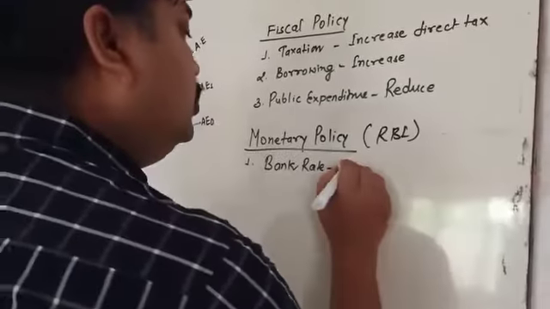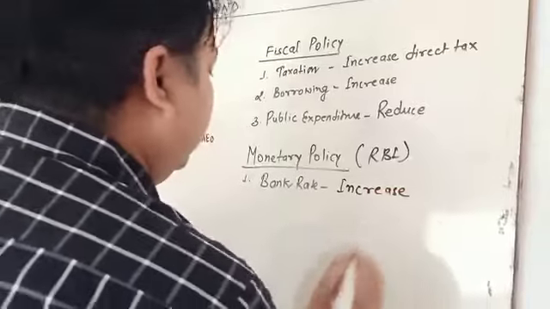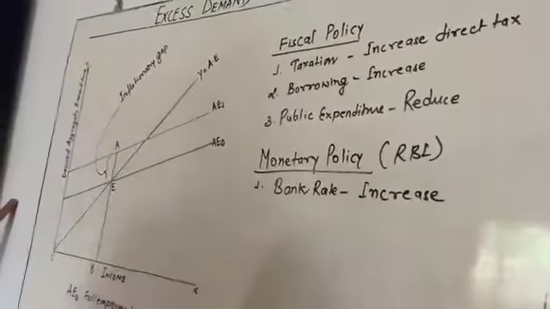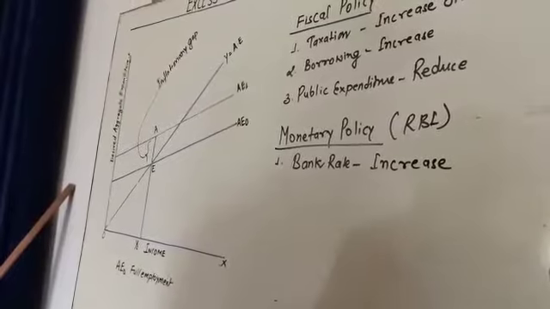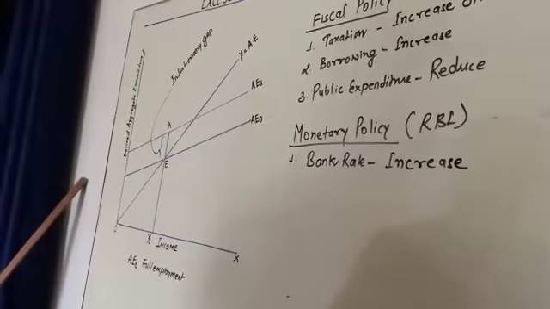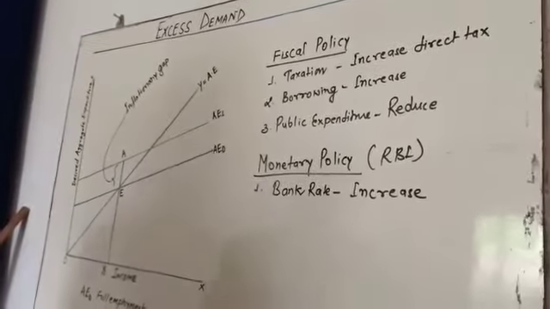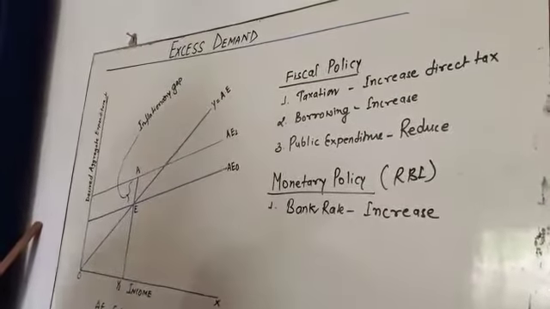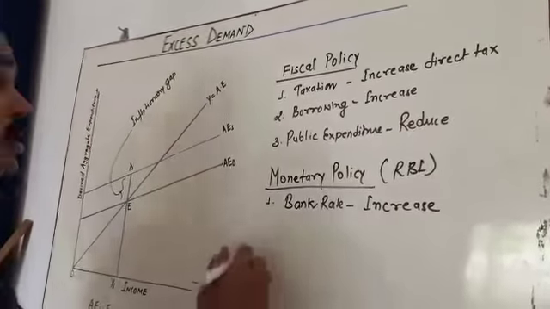So you will write increase. If the bank rate is increased, the commercial bank also increases the rate of interest on the loan. The customer, facing a higher rate of interest, is not going to take a loan, by which consumption is going to reduce. So we can say that excess demand is going to be reduced.